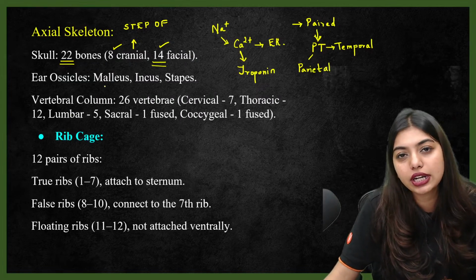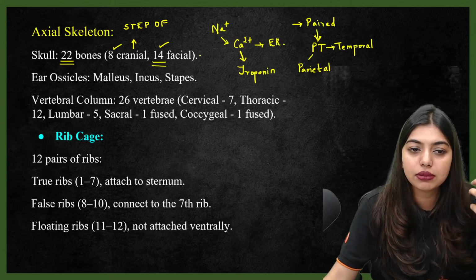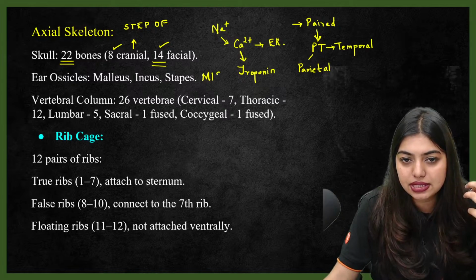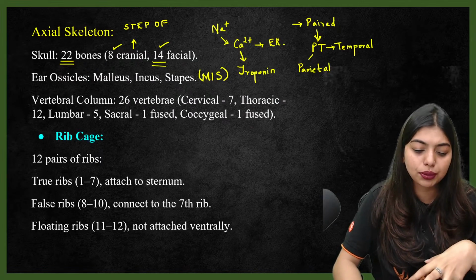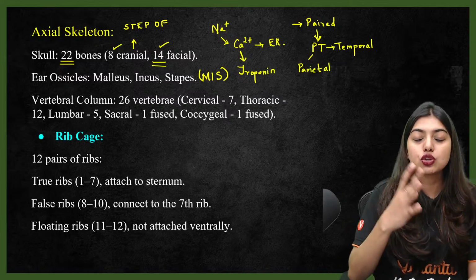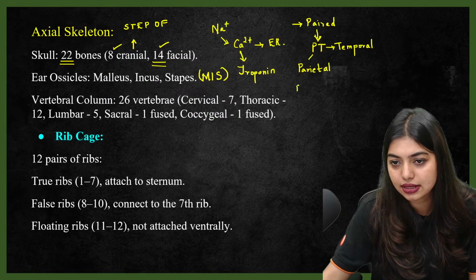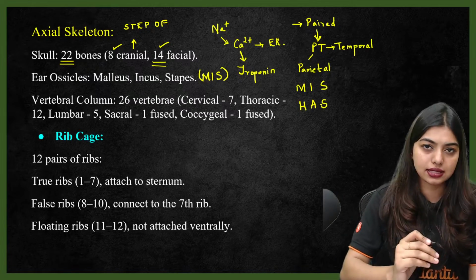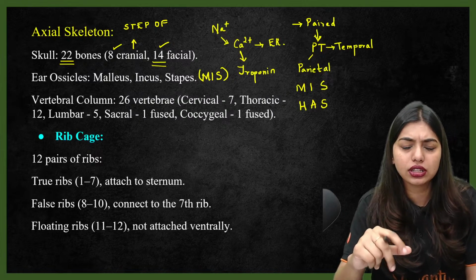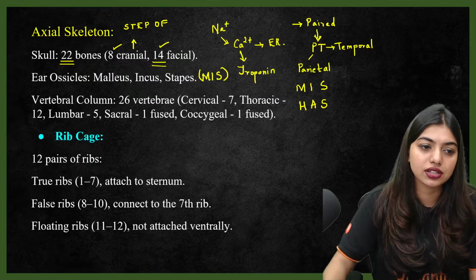Now, ear ossicles, how did I tell you you can remember? It is important for you to remember ear ossicles: malleus, incus, stapes. You can remember like this: miss. You used to call in school, no, miss, ma'am and all. Now you people started calling ma'am. Before you used to call miss, no? So MISS is malleus, incus, stapes, and if you want to remember the shape of it, you're going to remember Miss has. That is, malleus is hammer shaped, incus is anvil shaped, S is stirrup shaped. Miss has. So all this I've taught in my lectures. You can check for all the tricks and everything. Ear ossicles is going to be 3, so 6 in total, both the ears, no? 2 ears you people have.